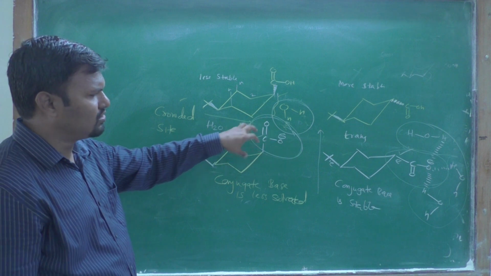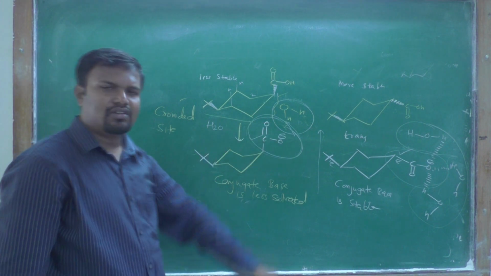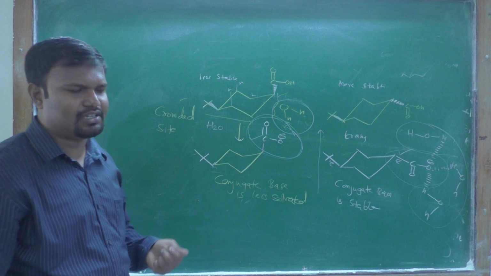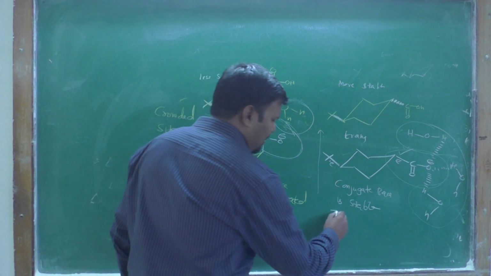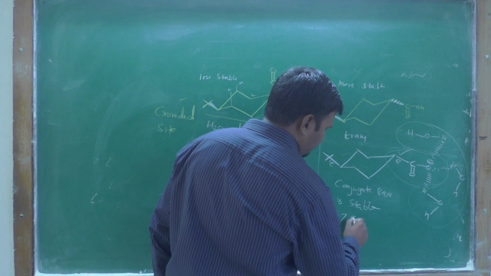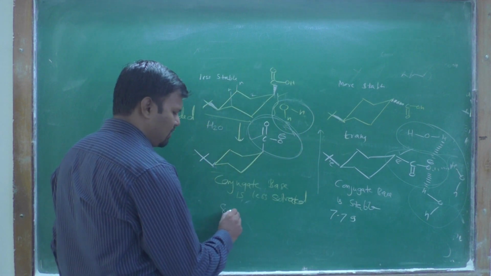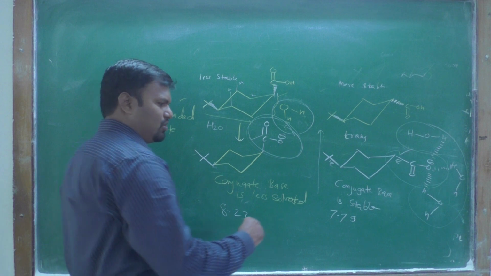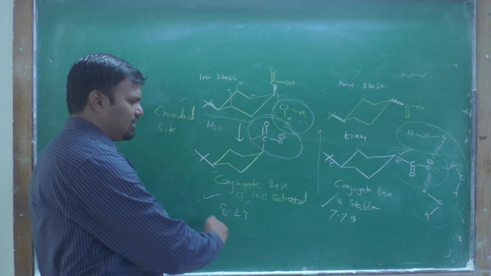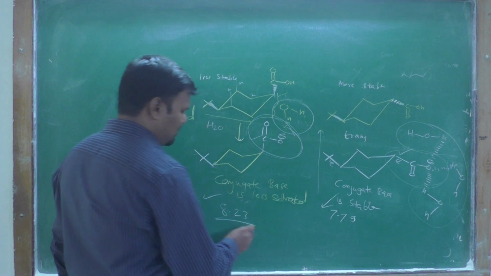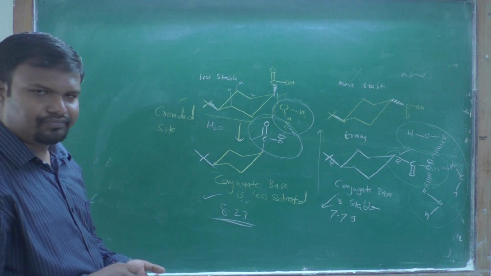That's why we can explain the pK values 7.79 and 8.23. 7.79 means it is a strong acid. If the value of pKa increases, it is a weak acid.